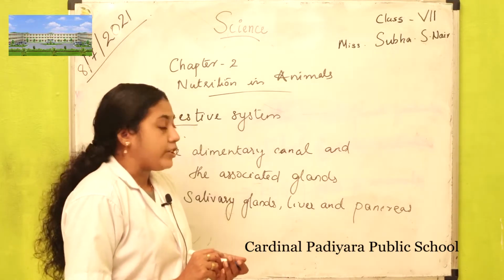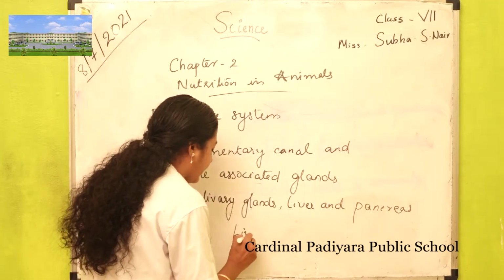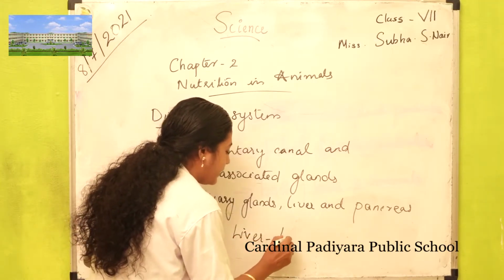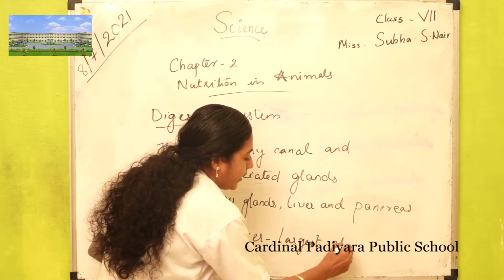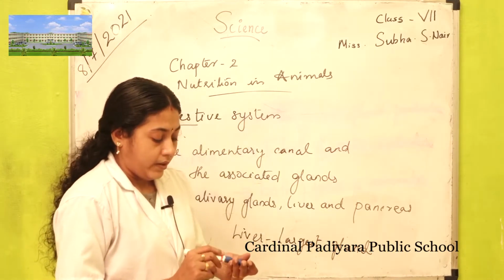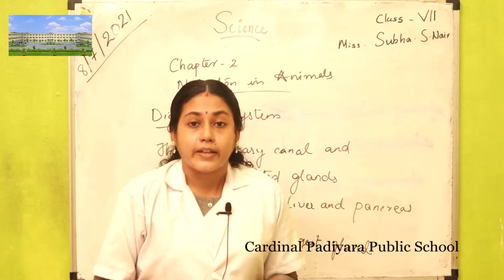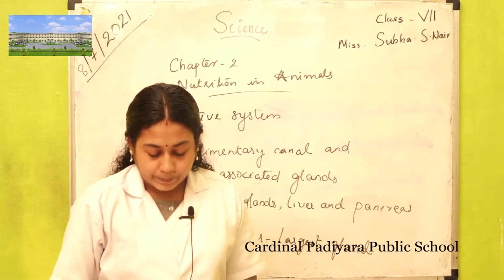What is the specialty of the liver? The liver is the largest gland in our body. It also produces certain secretions which help in the process of digestion.